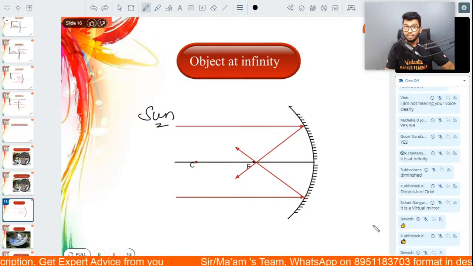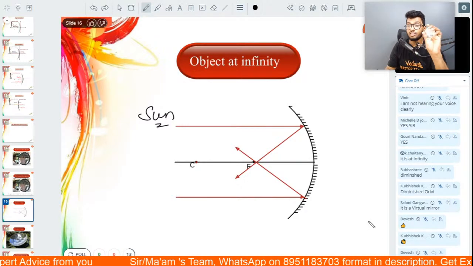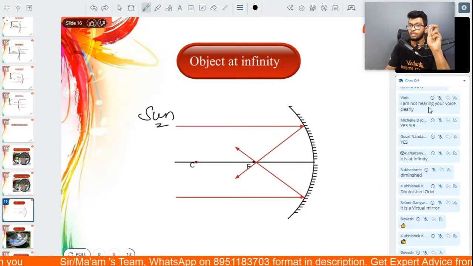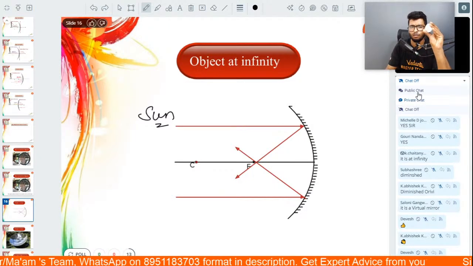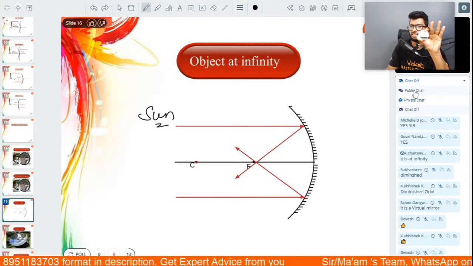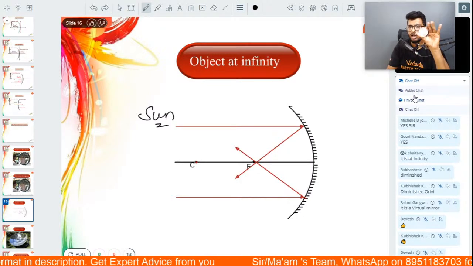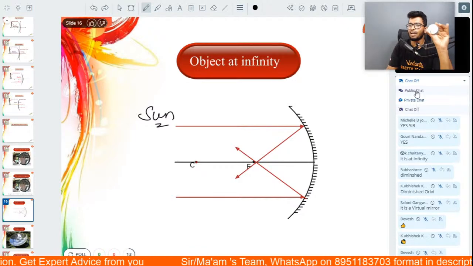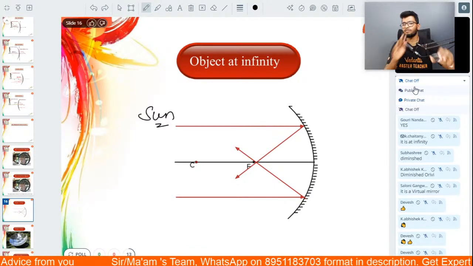See, people, this mirror has a focal length of 20 centimeters. Now you guys remember what focal length is. I've already taught you this in the previous session. The focal length of this particular mirror is 20 centimeters. So let's say there is a tree 5 kilometers away.